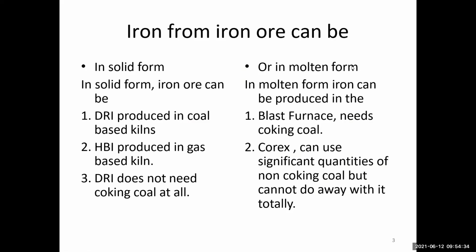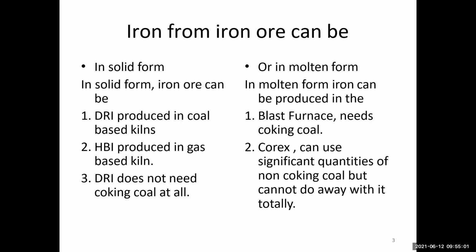Iron from the iron ore can be produced in two forms, a solid form and a molten form. In the solid form, DRI is produced in coal based kilns. A kiln is a type of equipment used in the power plant and the steel plant.